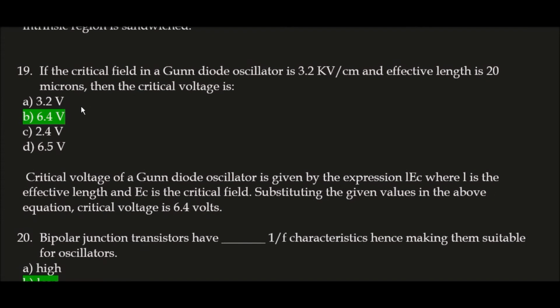If the critical field in a Gunn diode oscillator is 3.2 kV per cm and effective length is 20 microns, then the critical voltage is? Correct answer is option B, 6.4 volt. Because critical voltage of a Gunn diode oscillator is given by the expression V = l × Ec, where l is the effective length and Ec is the critical field. Now substituting the values given in the question, after substituting the values in this equation, you get the answer 6.4 volts.